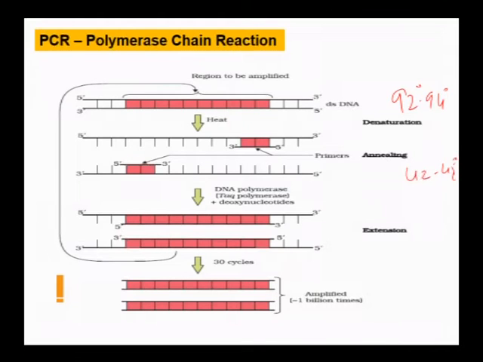For this, the enzyme used is Taq polymerase, which is similar to DNA polymerase in function, but isolated from Thermus aquaticus, a hot spring bacterium. Since this extension step is carried out at above 72 degrees Celsius, our normal DNA polymerase cannot function at this temperature, because most of the DNA gets denatured above 60 degrees Celsius. Hence, we have isolated this Taq polymerase, which functions at high temperatures. By using this we can amplify whatever number of fragments of DNA are required.